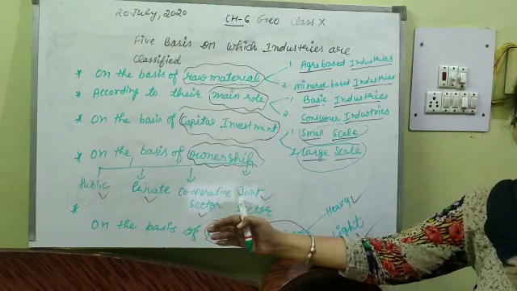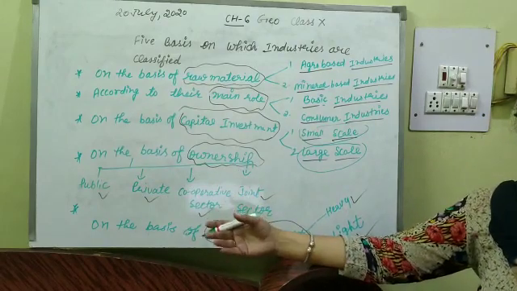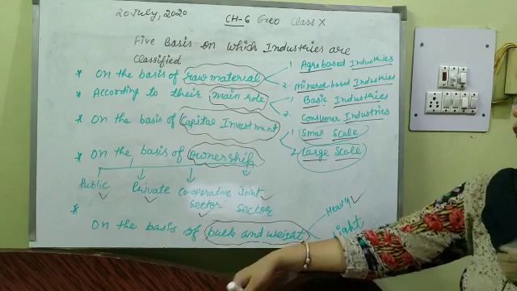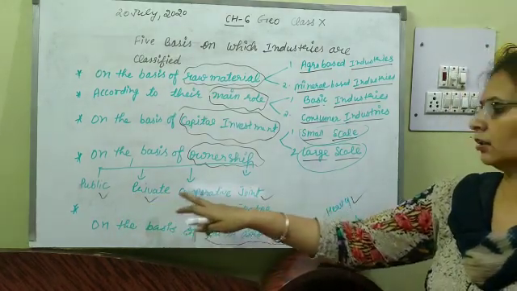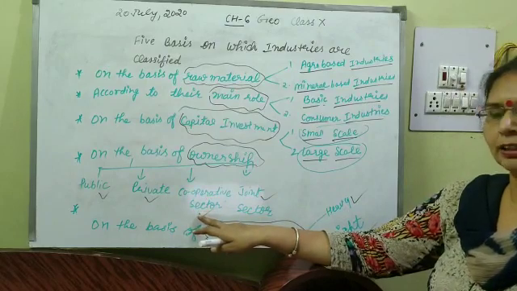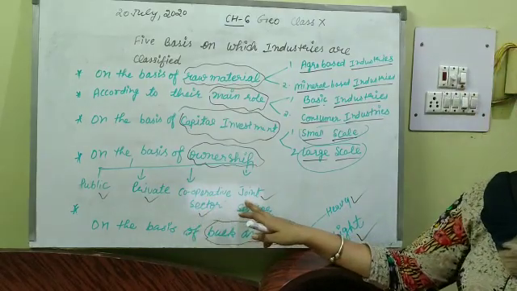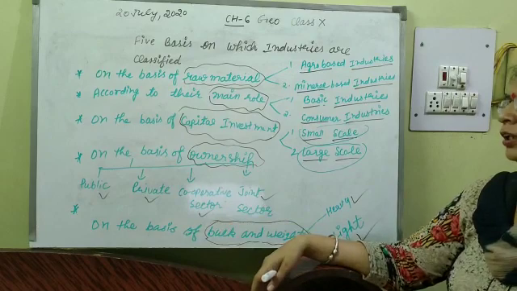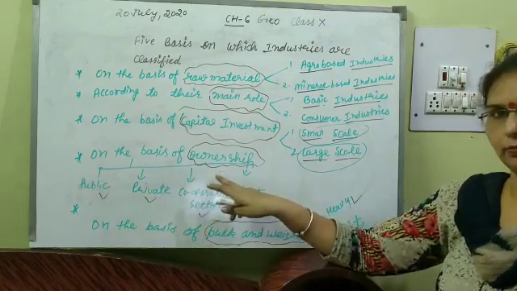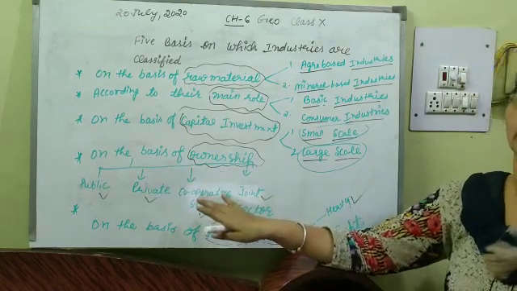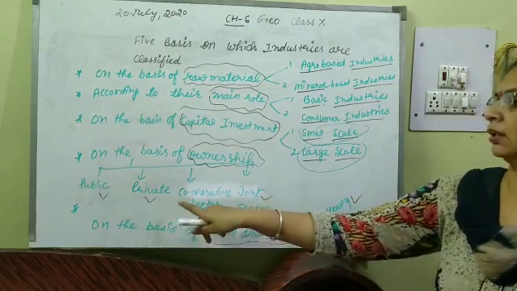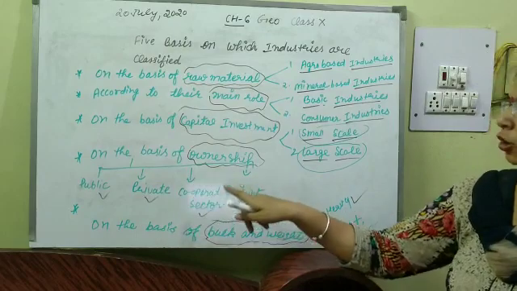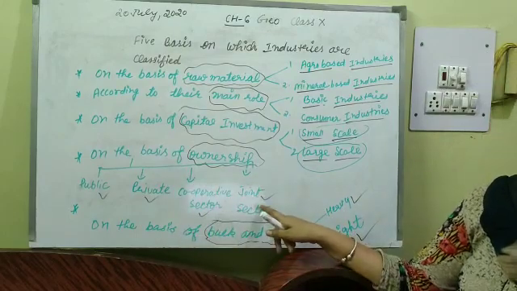On the basis of ownership, in how many parts can we divide the industry? First is public sector, second is private sector, next is cooperative sector, and another is joint sector. I am repeating once again. First is public sector, next private sector, cooperative sector, and then joint sector.